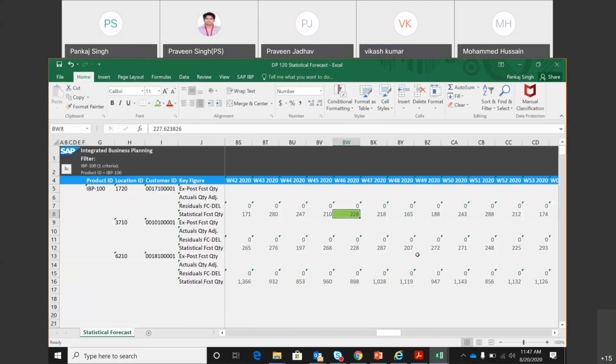Yep. For IBP 100, material location 1720, for customer 0017100001, for week 46 we need to forecast 228 quantity, meaning we need to produce this much quantity, or we need to sell this much quantity. No, produce is sale. Produce has nothing to do here. You need to be ready with this much quantity by this week.